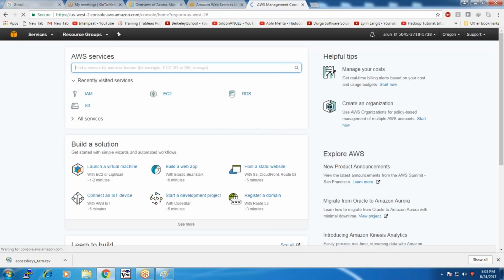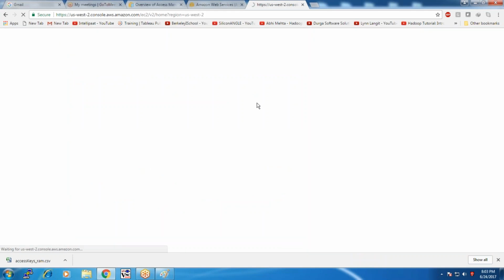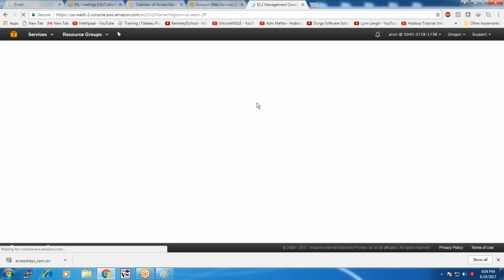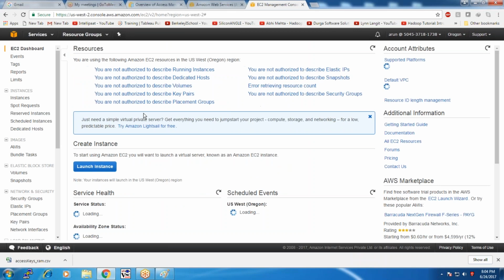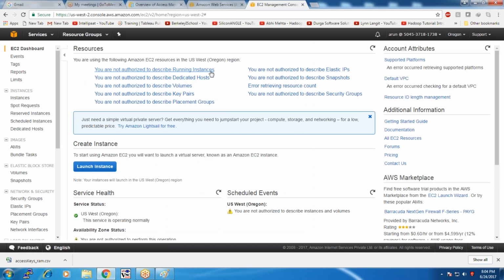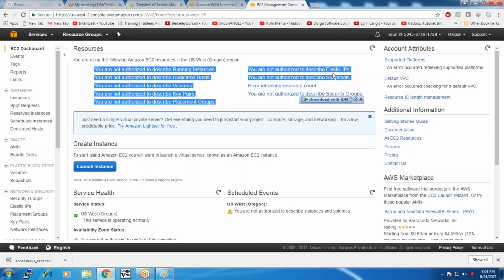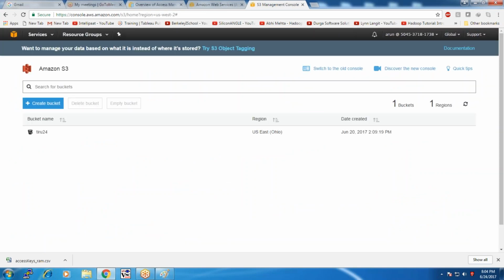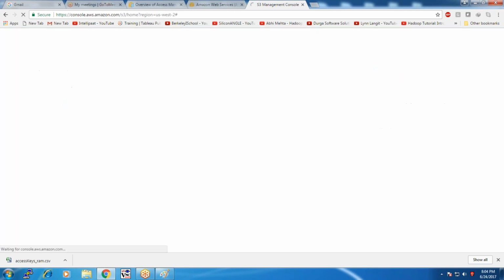The user Arun should be given access only to S3. He should not be given access to anything else. Let me try EC2 with this account. It shows you can't do anything. You are not authorized to describe running instances. No activity can be done by the user. But if you go to the service S3, the user can do all the activity associated with S3.